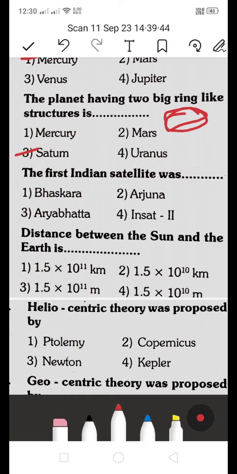The first Indian satellite was: Bhaskara, Juna, Aryabhatta, or INSAT 2? Which is the right answer? The first Indian satellite, the third one, Aryabhatta, is the right answer.